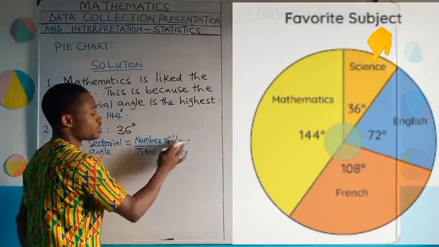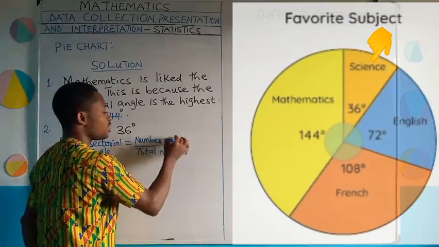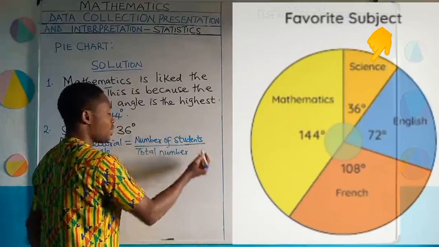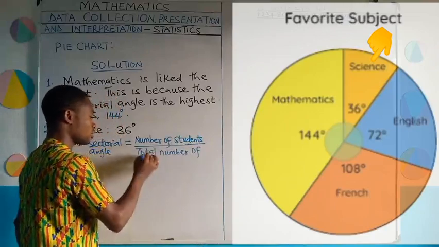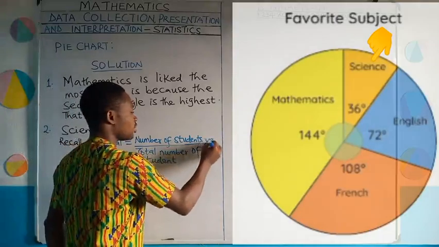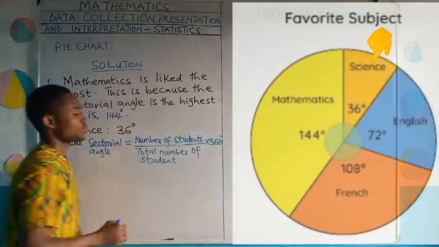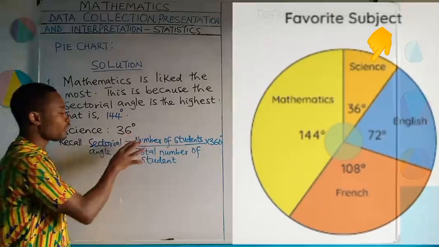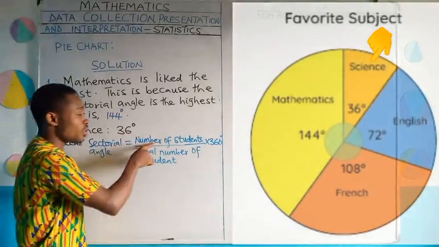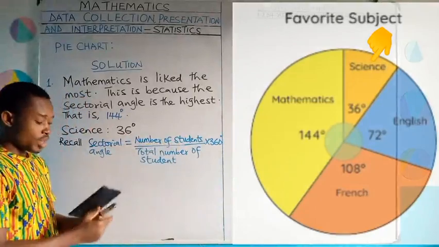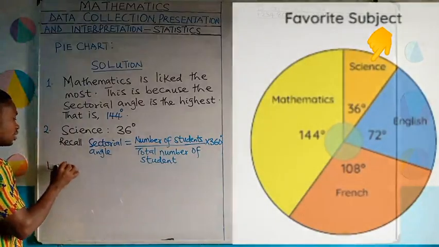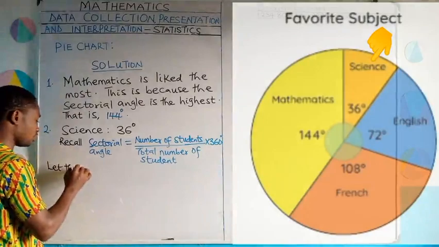In this case, permit me to write it as number of students, since we are dealing with students now, divided by total number of students, and then we'll multiply it by 360 degrees. So we are going to use this formula and substitute the values into it. What we are looking for is the number of students, we don't know. So we can say let the number of students be x.